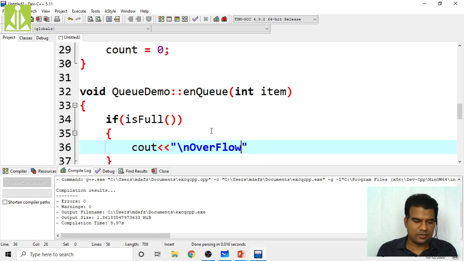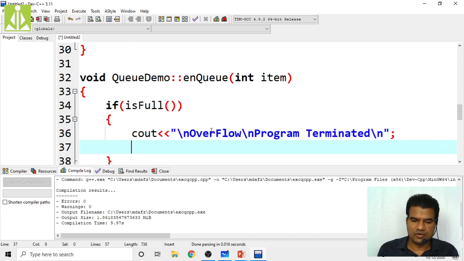Overflow means you cannot perform the insertion and you have to terminate the program. Program terminated. So if your queue is full, here only you have to return, or you can even exit. Exit will terminate the entire program and return will simply return from this function.